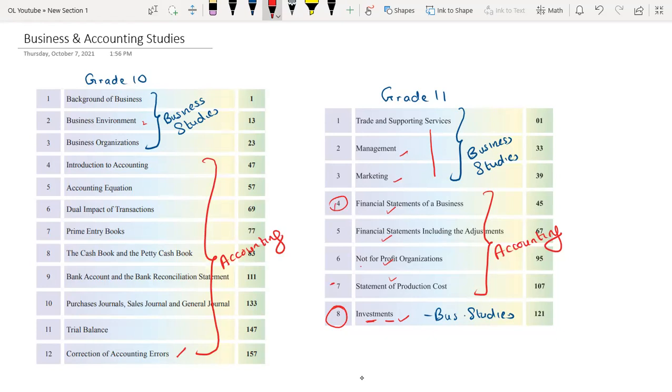Then in chapter 7, you will be preparing the statement of production cost. For example, if you are concerned with a manufacturing organization, you will be learning how to prepare the statement of production cost, how you can calculate the total production cost involved during a particular period for a manufacturing organization. So that's all regarding your syllabus, right? You will be having 20 chapters, 13 chapters are concerned with the accounting section, and 7 chapters are concerned with the business studies section. Altogether, which will form your final paper, right?